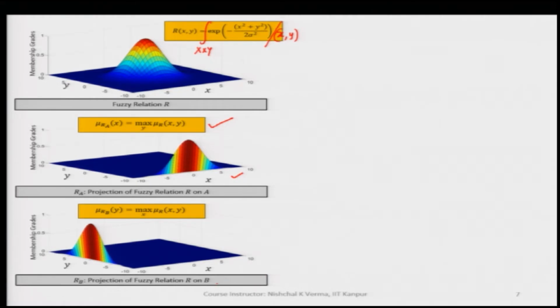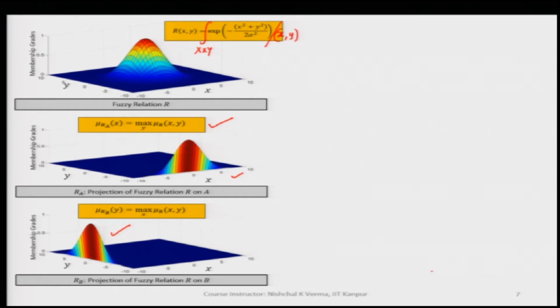And then similarly, we can go for the projection of the original fuzzy relation on B. The B fuzzy set is defined in the space of the generic variable y. So, when we project the relation fuzzy set on B, x is eliminated, meaning the y generic variable is retained. This way we get a reduced dimensional fuzzy set as a result.